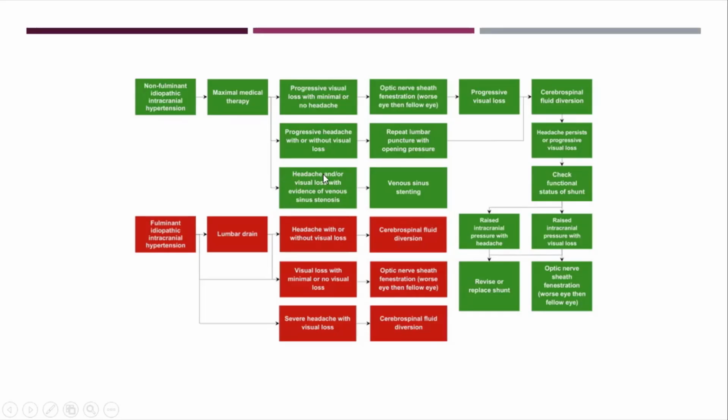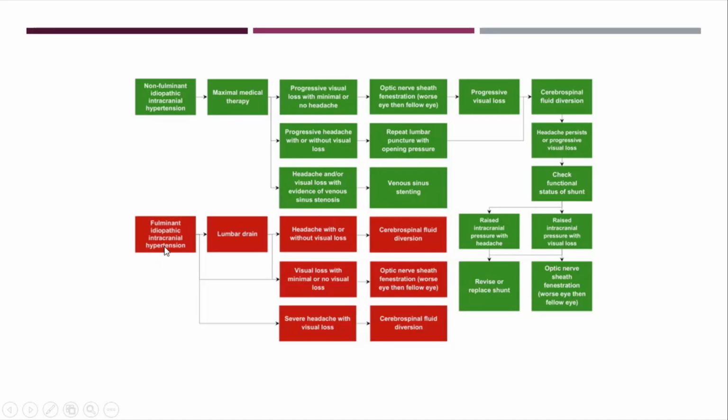Headache and vision loss, both are there. We can go for venous sinus stenting if the stenosis gradient is very high. If the headache persists or progressive vision loss is there in spite of all these treatments, check the functional status of the shunt, whether we need any revision or replacement, or the patient can even develop meningitis, meningeal signs secondary to shunt infections, all those things. If the patient continues to have visual loss, we can try optic nerve sheath fenestration.